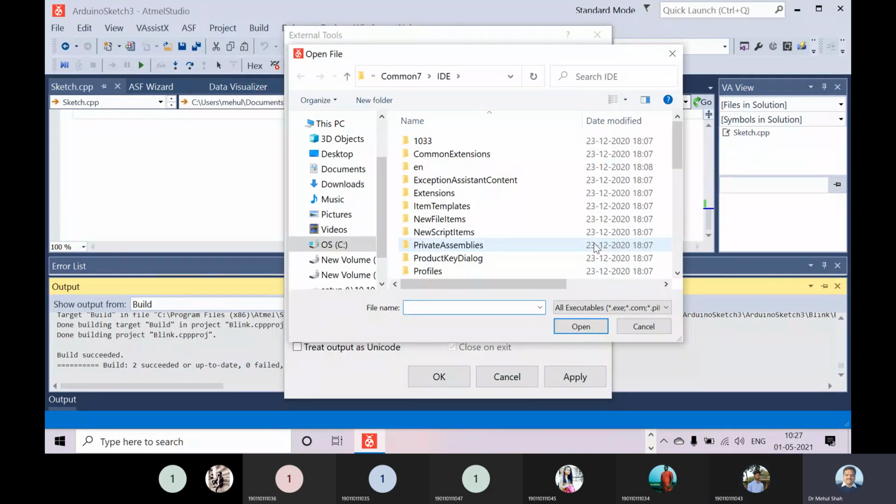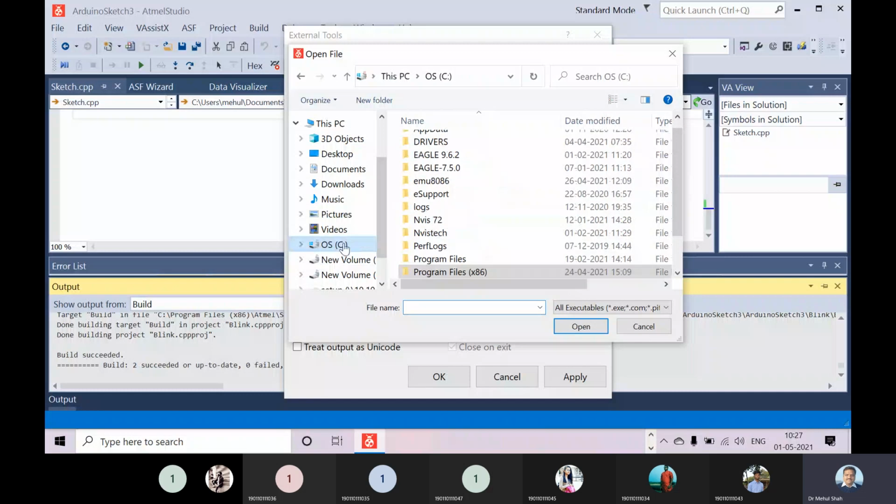Yes, sir. So now this should be set to the C drive. In the C drive, our Arduino is there in program files.